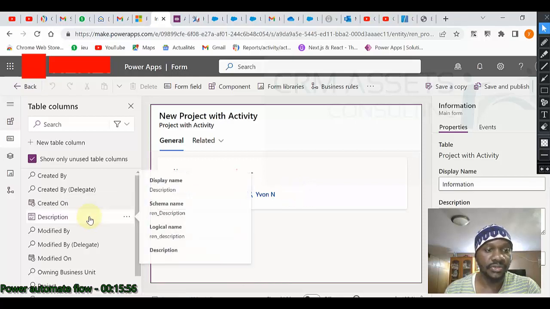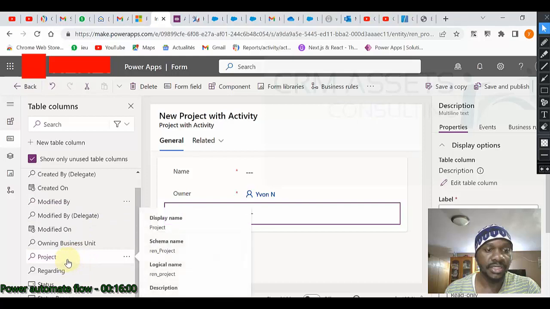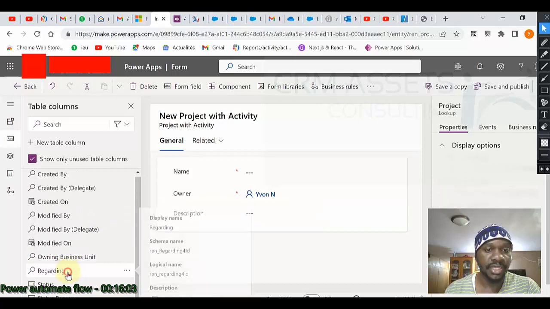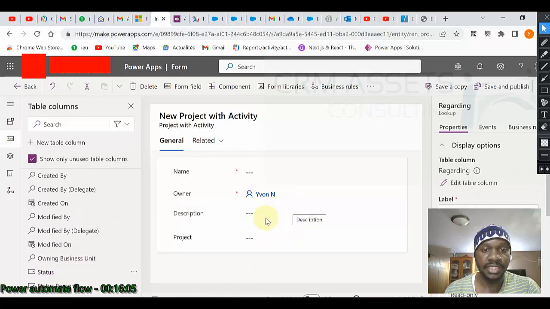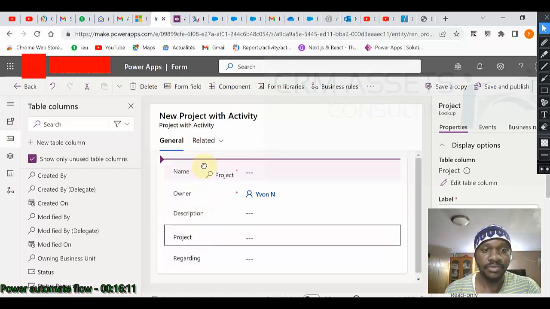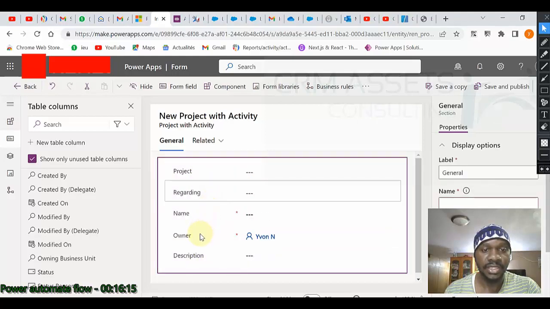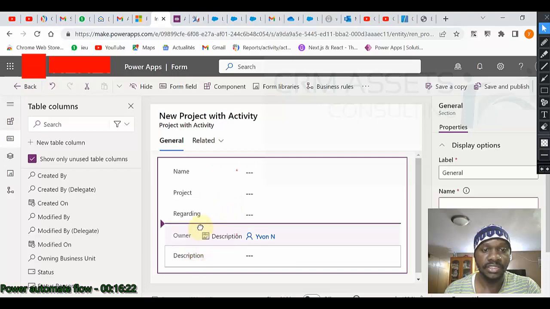Okay, so we can add our description, we can add our project, we can add our regarding. Let us start by putting the project at the top, then the regarding, then we can put the name at the top, then the description.